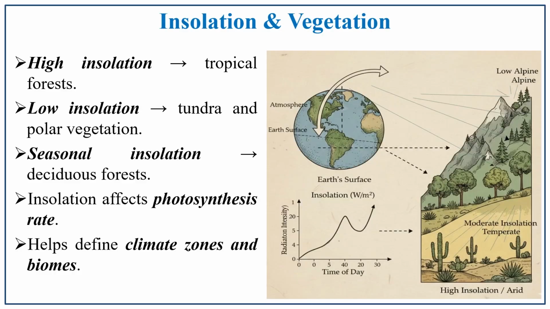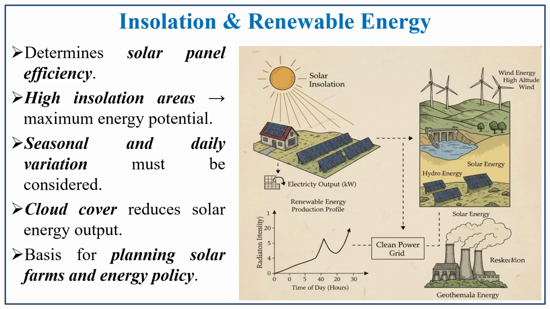In such a way, there is high insolation in the tropical forest, low insolation in tundra and polar vegetation, and seasonal insolation in deciduous forest. Insolation also affects photosynthesis. Without sunlight, the process is disturbed. It also helps in climate zones and biomes. In such a way, insolation and vegetation are interlinked.